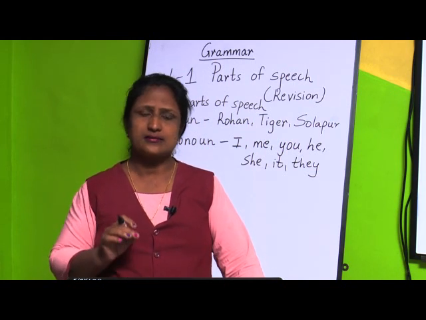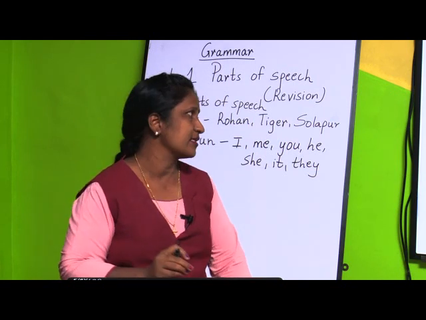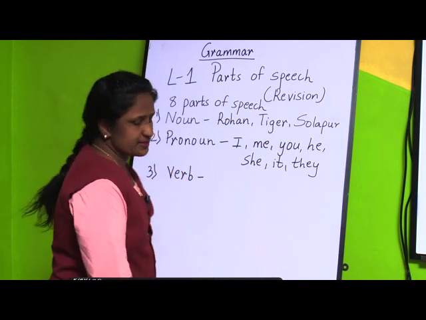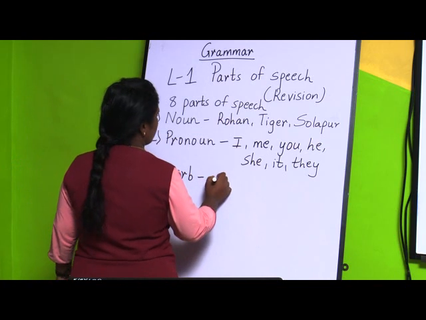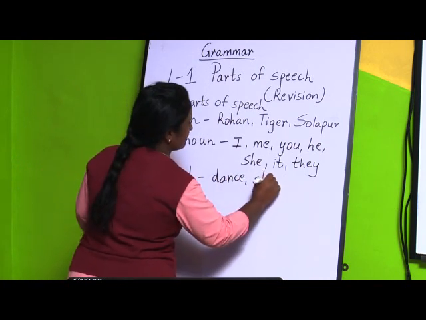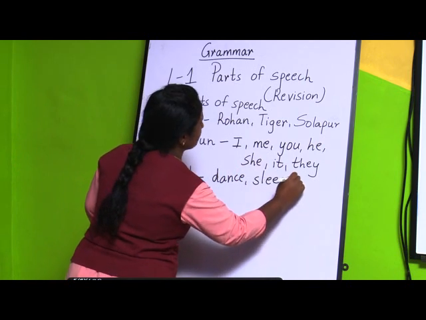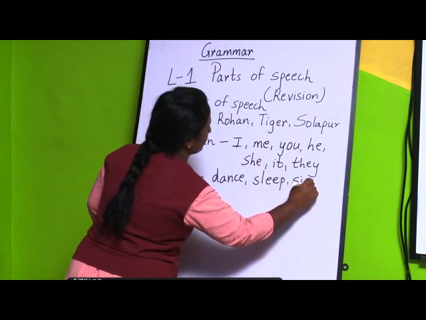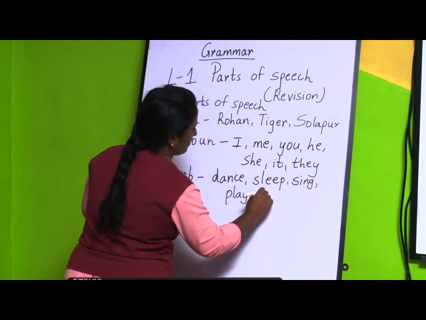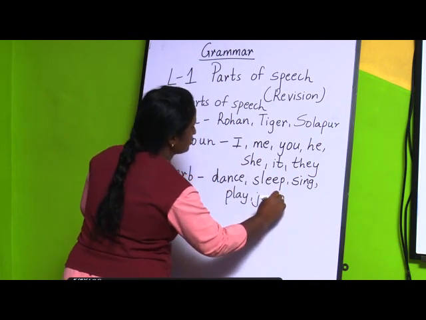Any action word we can say is called a verb. This is the third part of speech. For example, we can write dance, sleep, sing, play, jump. These all are action words.